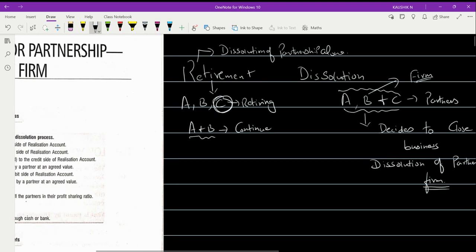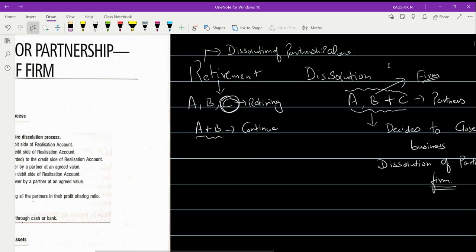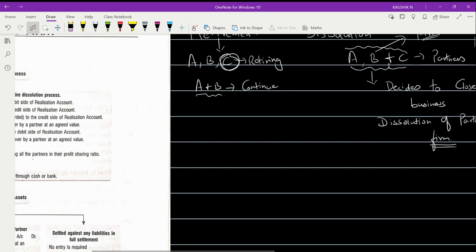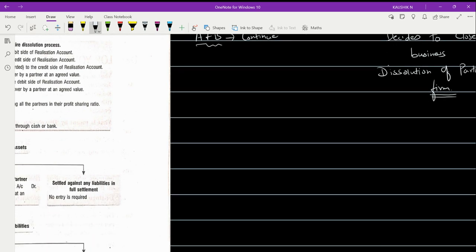Now we have to understand what are the things that we have to do in case of dissolution. We are not considering anything about retirement, but first I wanted you to understand what is retirement and what is dissolution. Today's entire topic is going to be purely on dissolution.